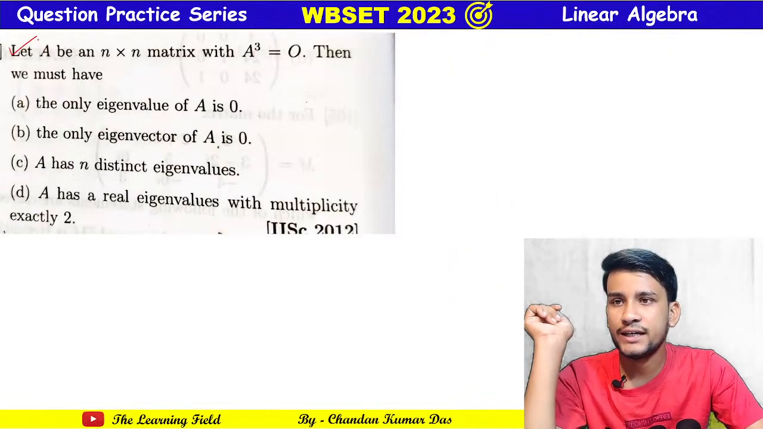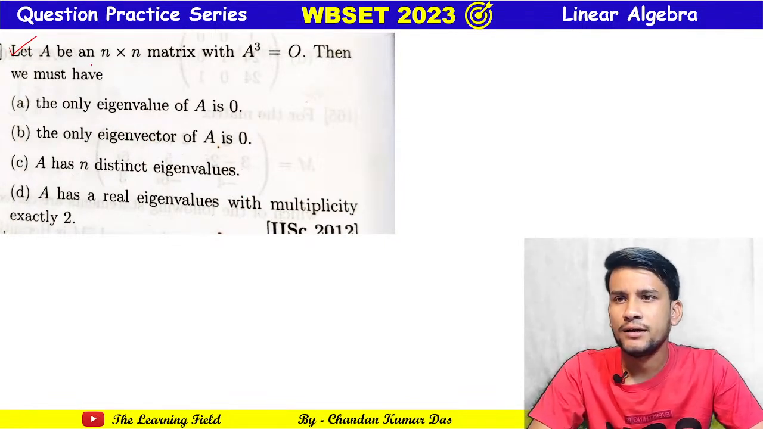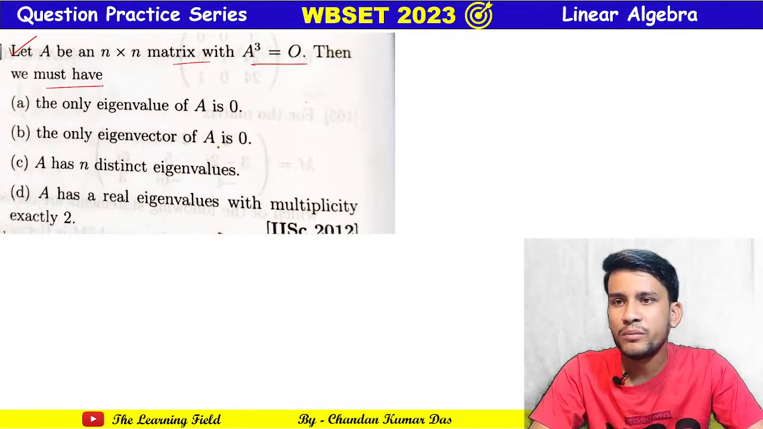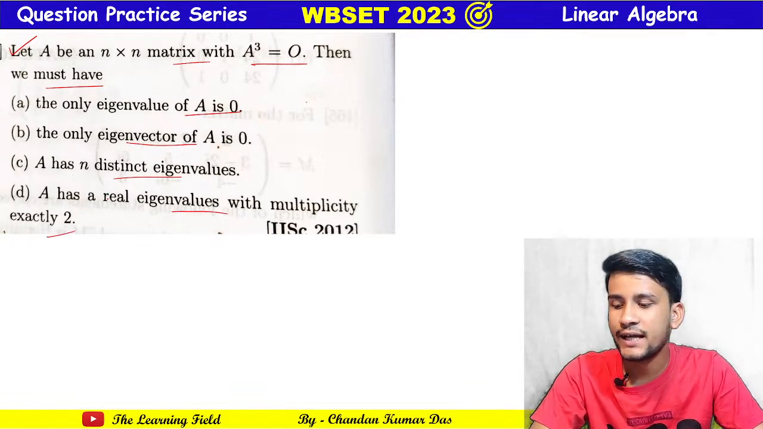It says: let A be an n by n matrix with A cubed equal to 0, then we must have: Option A, the only eigenvalue of A is 0; Option B, the only eigenvector of A is 0; Option C, A has n distinct eigenvalues; Option D, A has real eigenvalues with multiplicity exactly 2.